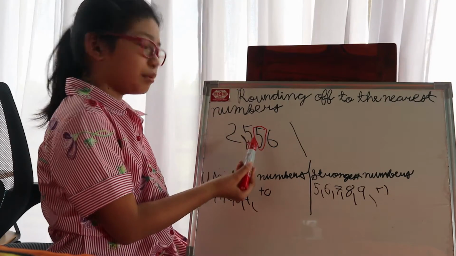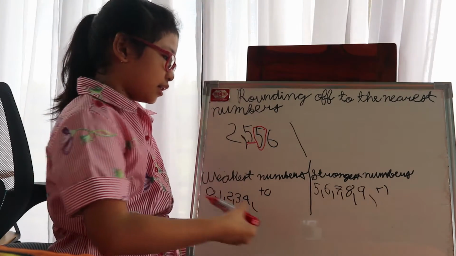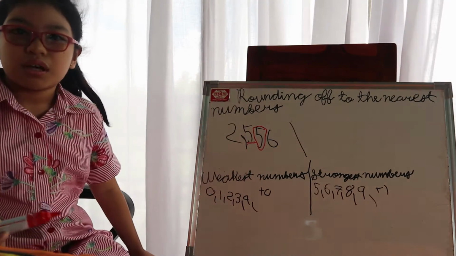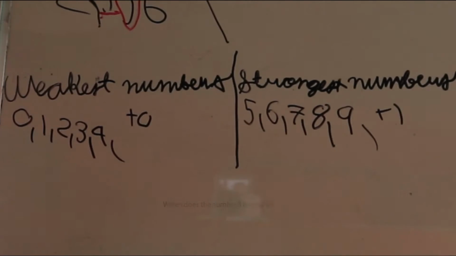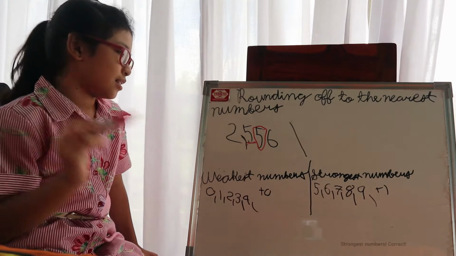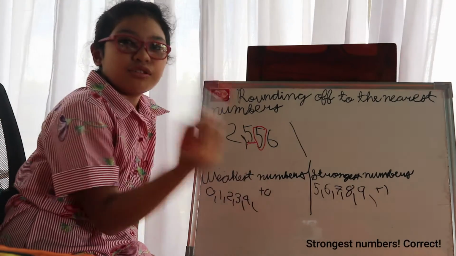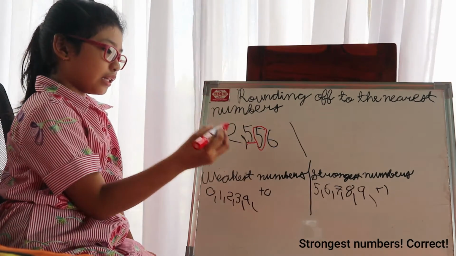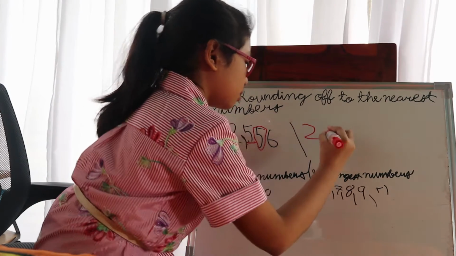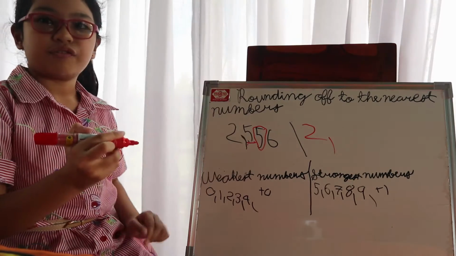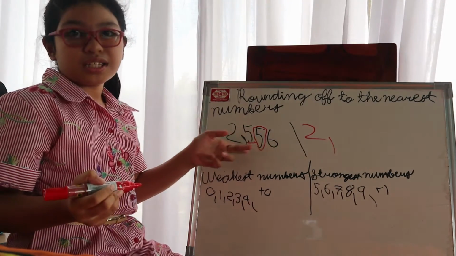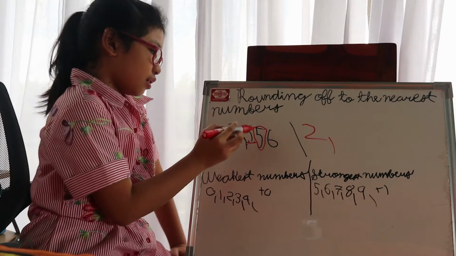Now let's find a place for this number 5. We have to look here once again. I will give you another 5 seconds to know. That's correct. The number 5 still belongs to the strongest numbers. It is going to be like this: 2,000 first, because we're going to discuss this.